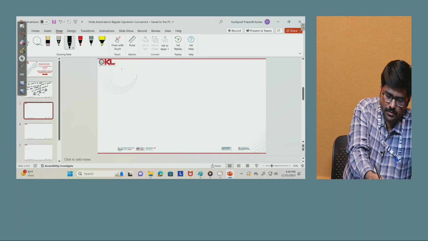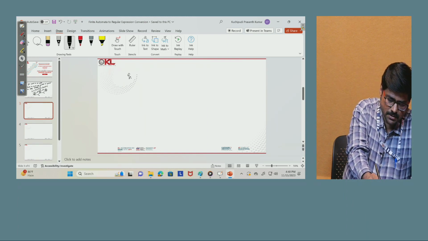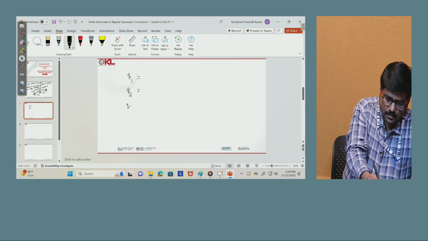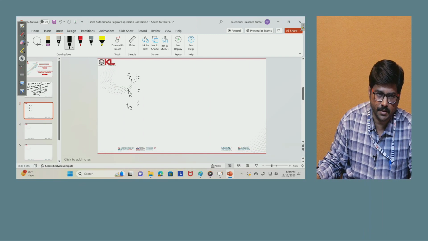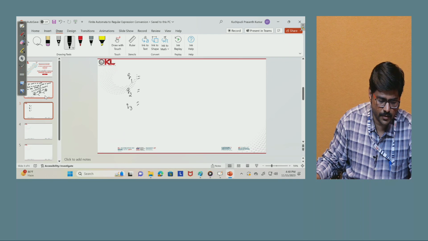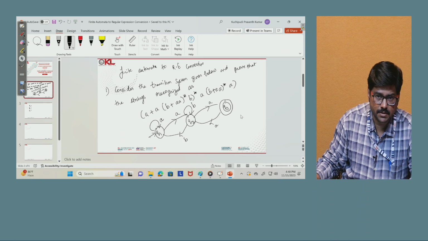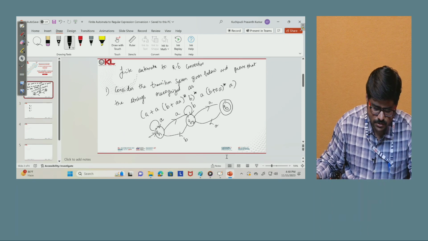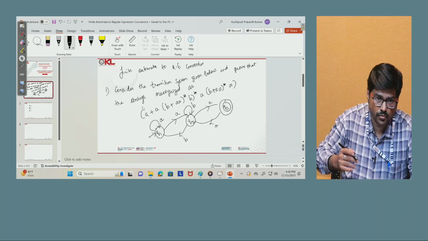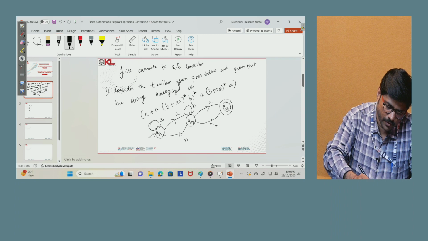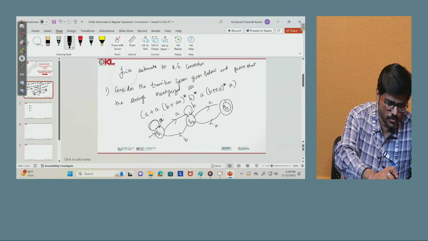The state equations for this. What are the states we have in this given DFA? Q1, Q2 and Q3. To write the Q1 equation, what is the reachability to Q1 in the given DFA? From where can you reach Q1? We can reach Q1 from Q1. See, this is Q1 to Q1, with input A.